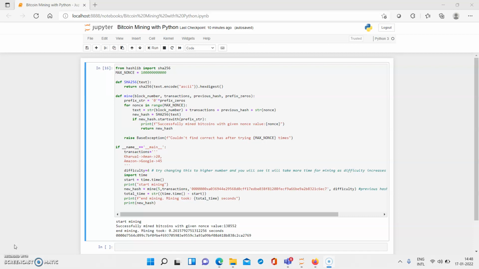So here you are going to see that there is a main, and in that main there is a call to the function, and through that function you are going to show the total time, and you are going to print the new hash. So I hope it is clear to all of you how you can do Bitcoin mining by using Python.